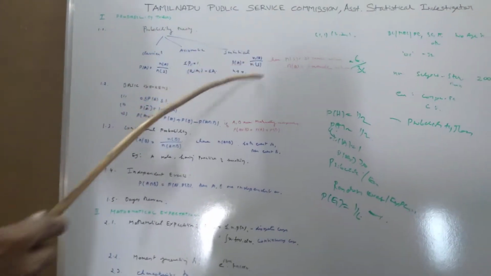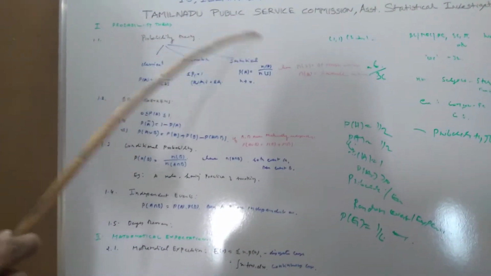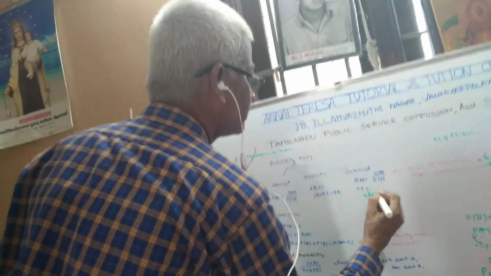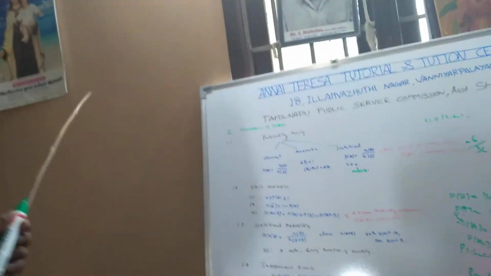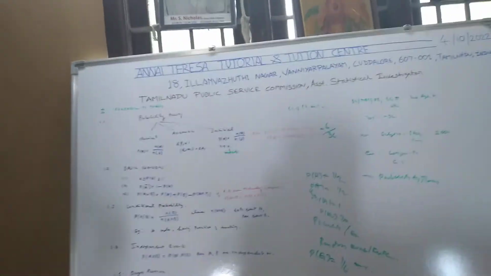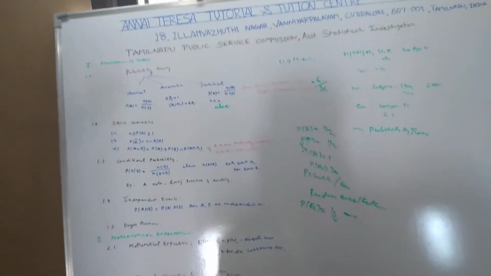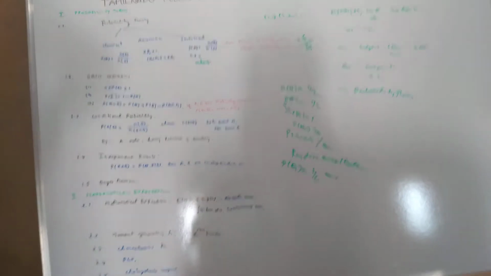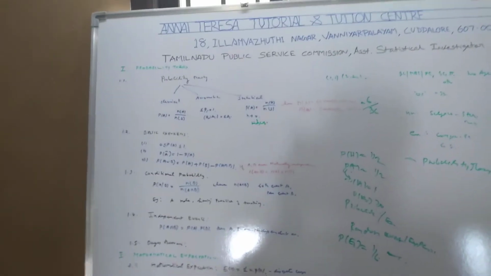What do you mean by the statistical definition of probability? They may ask that in objective type questions. In the statistical definition, the number of trials is infinite. What do you mean by the axiomatic definition of probability? See, there are events.